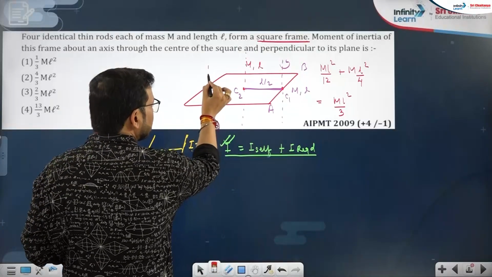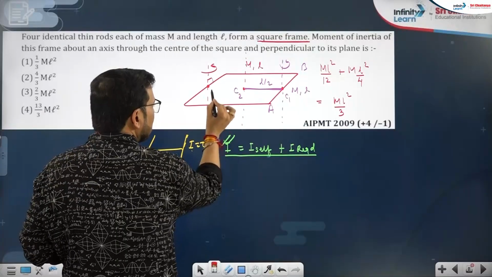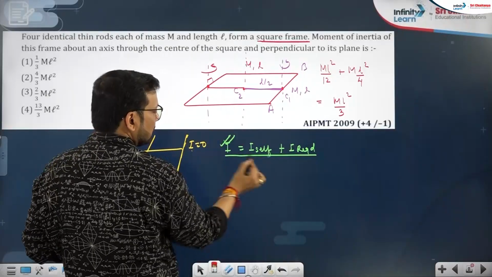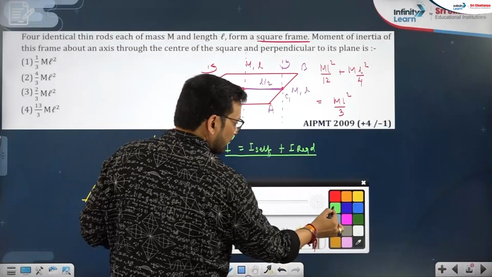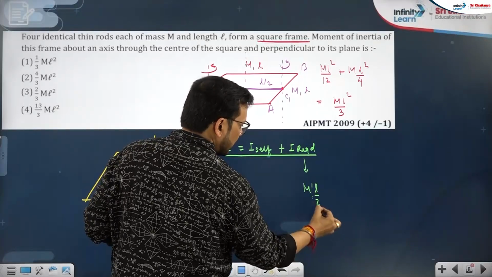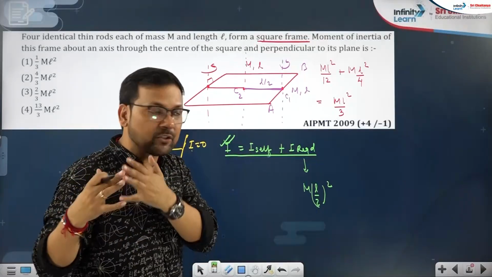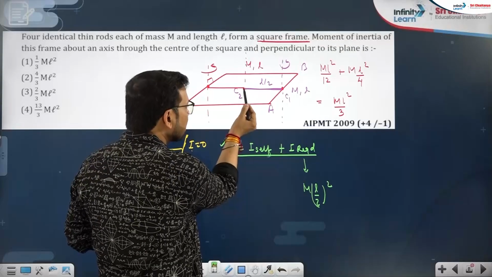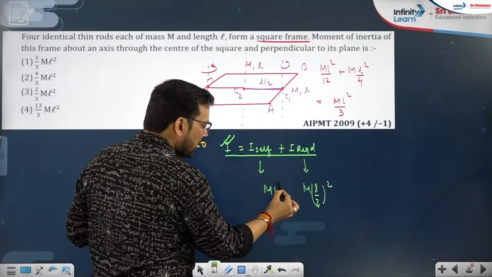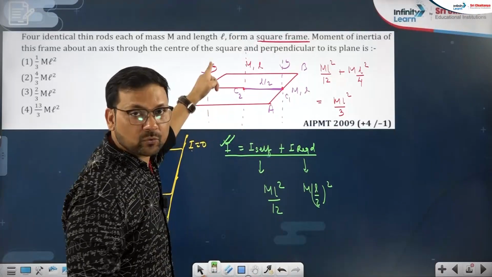For this I am taking the self approach. About self it is ML square by 12, and about the required axis it is M into R square. What is required for every rod? M into (L by 2) square, about the required axis, the axis from where the question is asking you. And self, about the same axis, for every rod is M L square by 12. Why? Because for every rod, the axis is passing through the center.